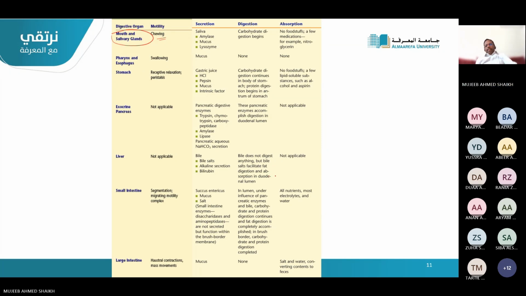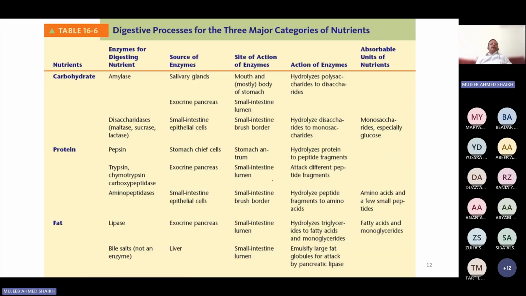Okay. Similarly, the second chart is about the food particles. For carbohydrate, in which part, by which hormone, by which enzyme the digestion is taking place, from which gland it is coming out, and its site of action. Similarly for protein, similarly for fats. So after you study everything, if you want to quickly revise the things, you can refer to these two tables.